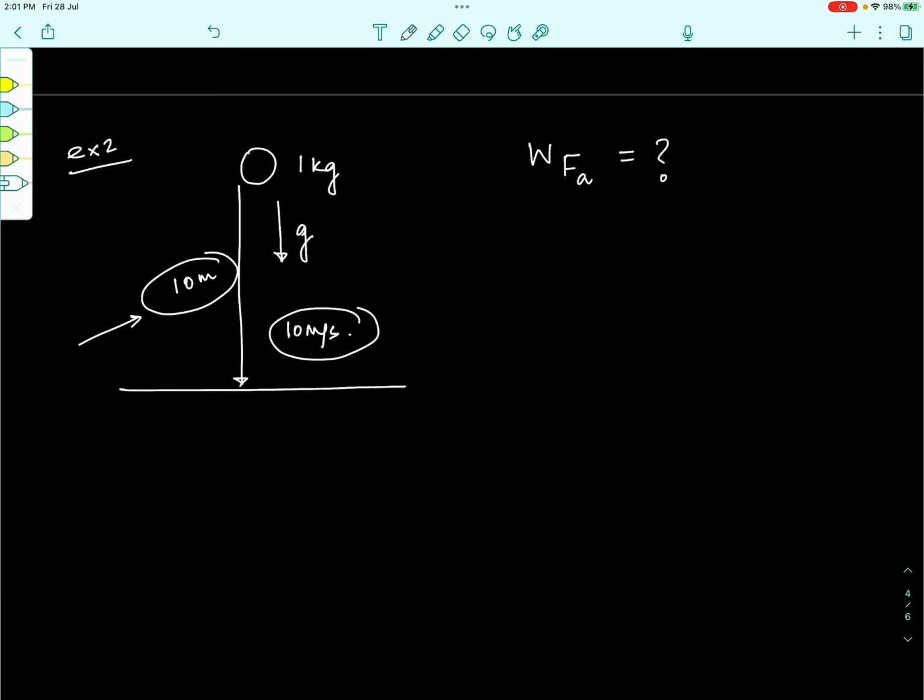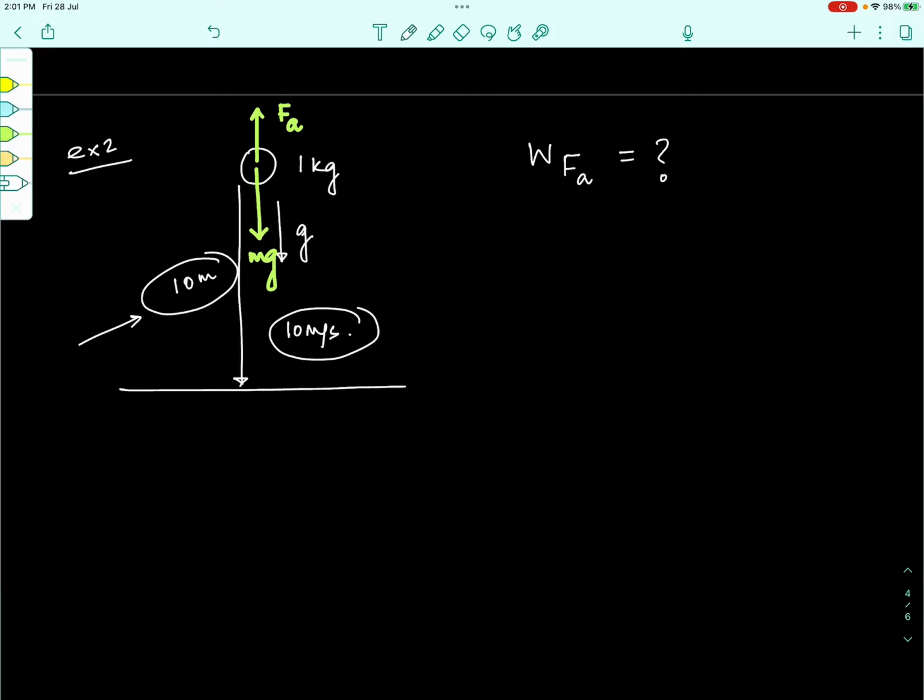So what is happening here on this body is that there are two forces acting. One is the force due to gravity, mg downward, and the other force is the force due to the air friction, Fa. Both of them will do work as the block falls down. The work done by gravity would be positive, whereas the work done by the air friction will be negative.